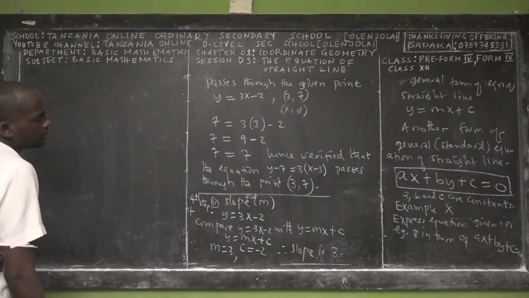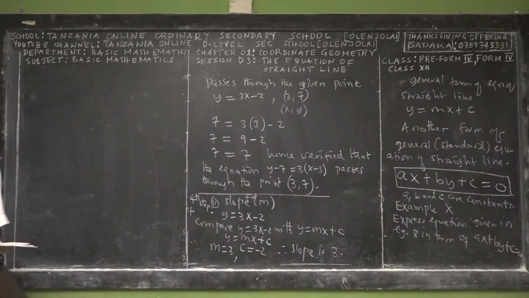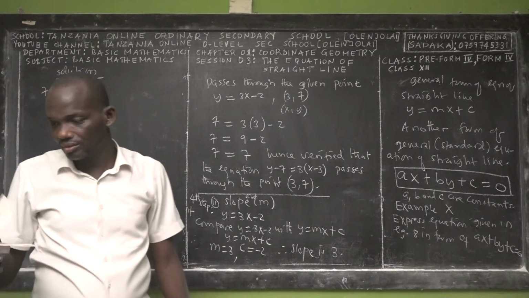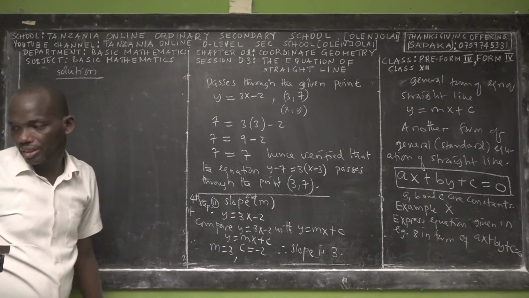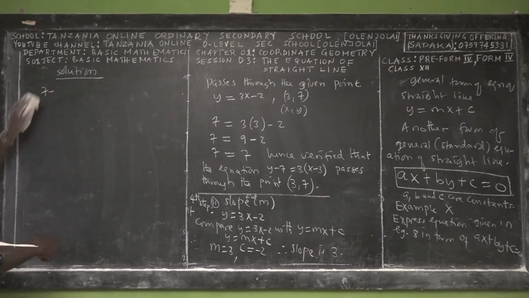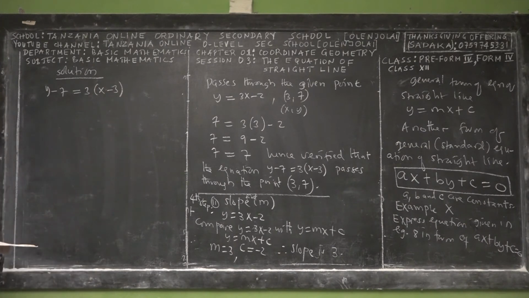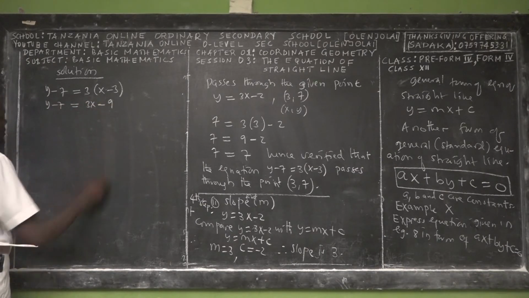To express it, if you do remember the question which had been given in example 8, it was y minus 7 is equal to 3 times x minus 3. So we have to express it in that form. We say y minus 7, we expand, is 3x minus 9.